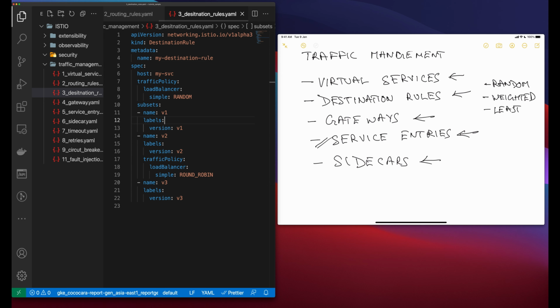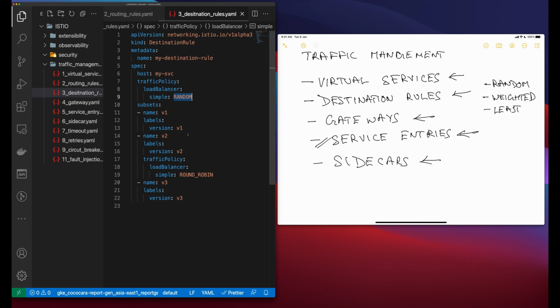Now let's take a look at one example for destination rules. In this example, destination rule configures three different subsets for my SVC destination service here. So for this my SVC service, we have three different subset rules, destination rules configured for this with different load balancing policies.